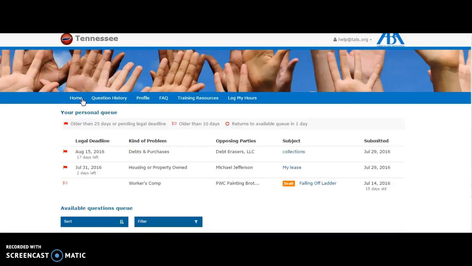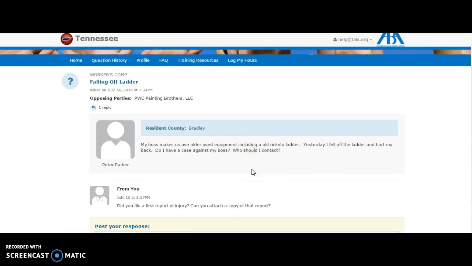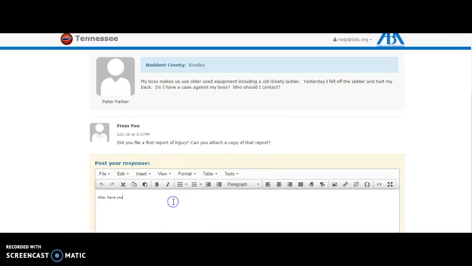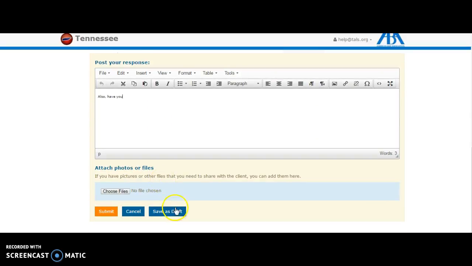Let's go look at other questions. This question is in a draft stage, and so by clicking on it, you can see that this attorney has already started to answer the question, but maybe they had to take a client call or do something different. So their draft is saved until they can return and answer it.